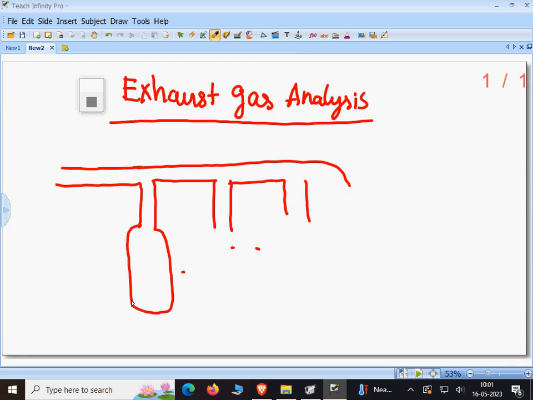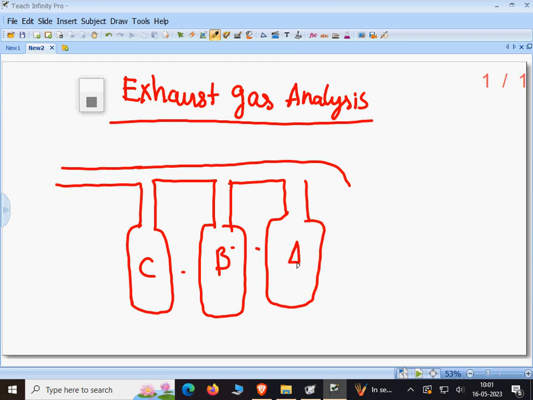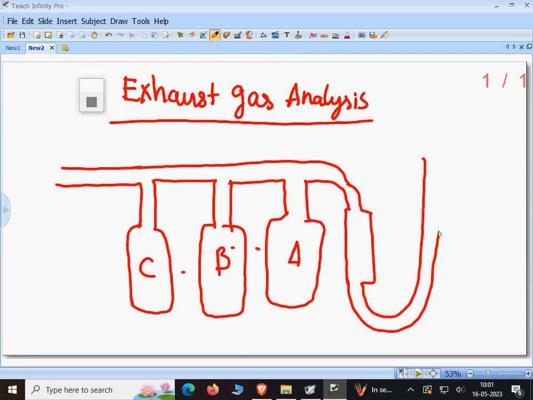The C flask, B flask, A flask. It's connected with the rubber tube. Aspirator bottle.